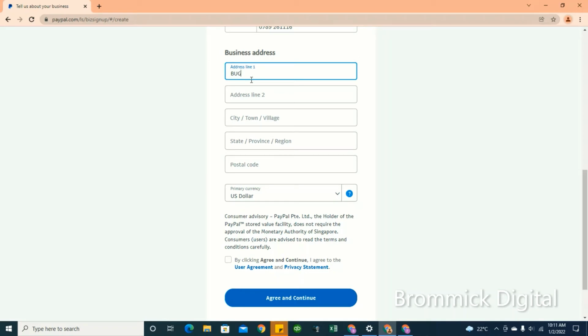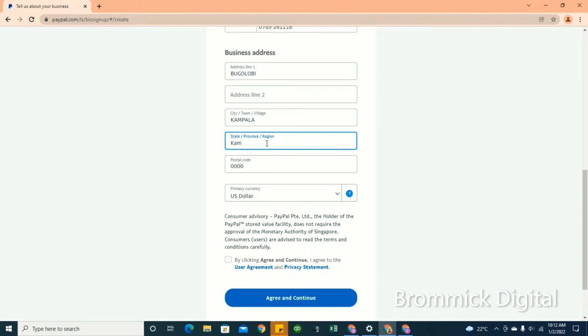You have to fill in your business details. So the address: just put in your address wherever you are, if you're in Soroti or Lira or Jinja, put it there. Me, I'll put Bugolobi because that's where I am, and then put your town or city, the village. Fill in the information, guys. Don't worry about the postal code. If you want to be exact, you can just Google, say Bugolobi postal code, and they'll bring it for you. But me, just putting code 0 is still very fine.